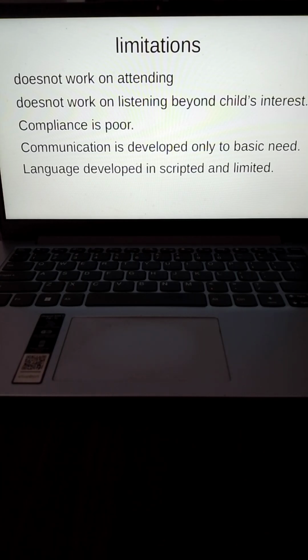Classroom behavior cannot be taught with the child's interest catered into it. It is an adult led therapy technique because you have to teach the child to sit, focus, listen, pay attention. If I want to teach him a concept that he's not interested in, again, he has to pay attention to it. So it limits the kind of stuff that the child learns because it's very, very limited to what the child wants.